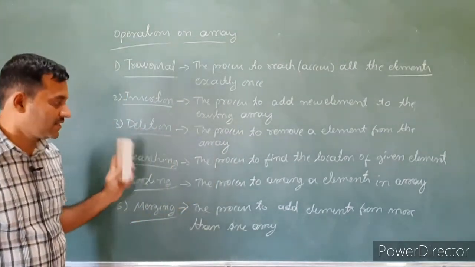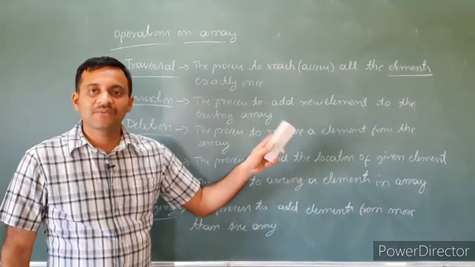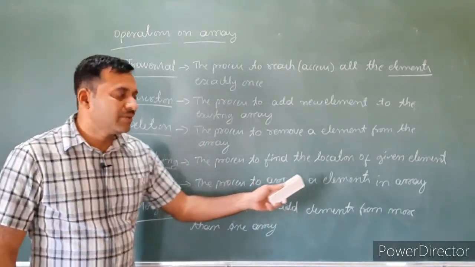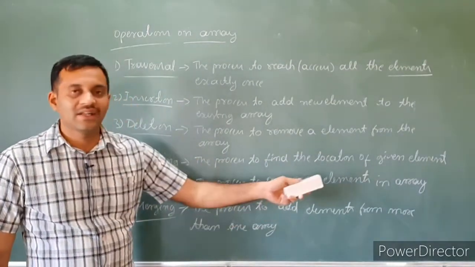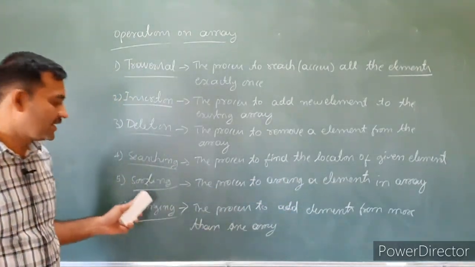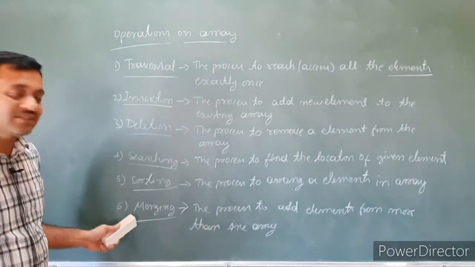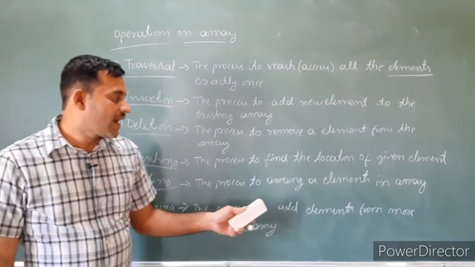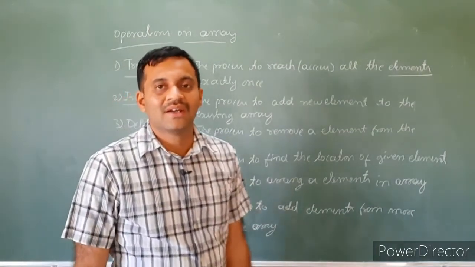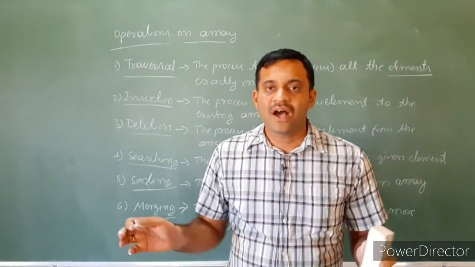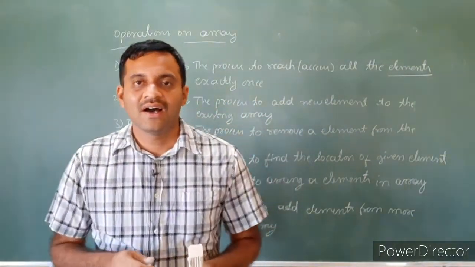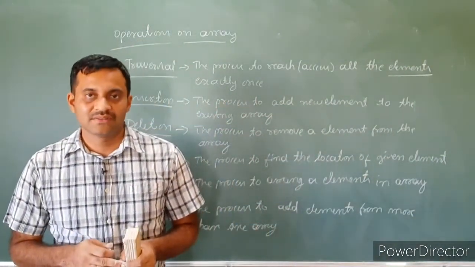Searching is the process to find the location of a given element. Sorting is the process to arrange the elements in an array, either in ascending or descending order. Next one is merging, the process to add elements from two or more arrays. So these are the operations on a one-dimensional array.